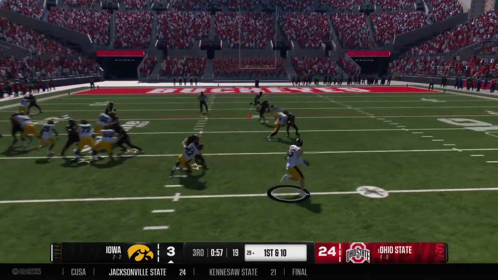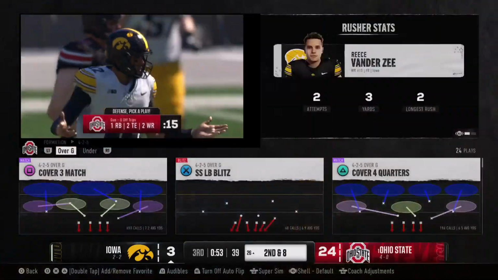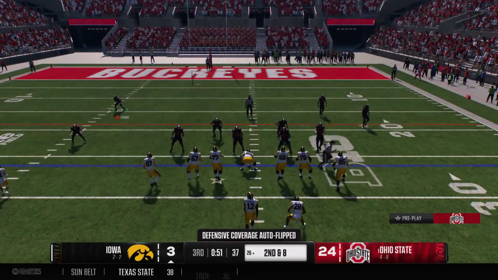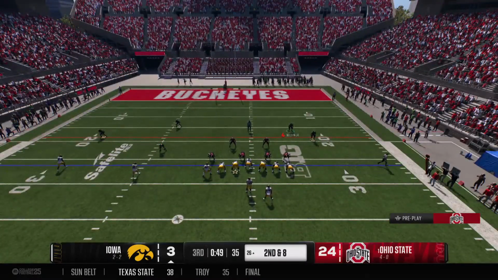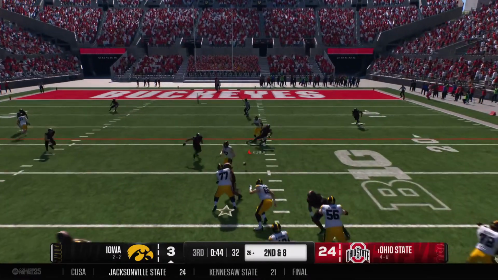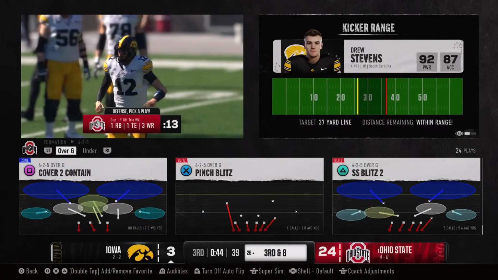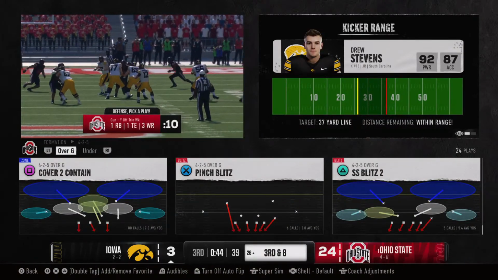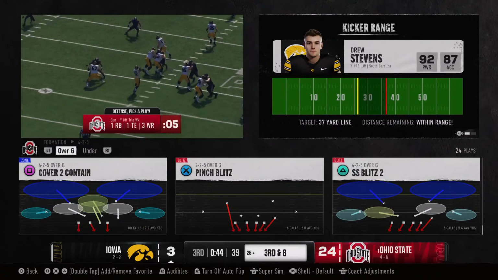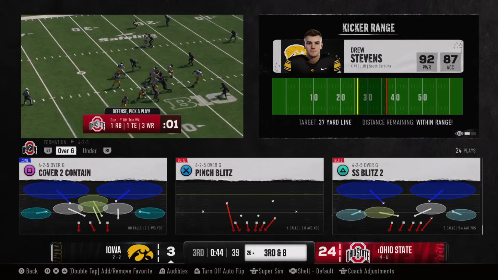It was an incompletion. He could have done a better job, I think, throwing the ball to his receiver and maybe making it where it's more of a 50-50 ball where he can make a play. Defense gets the big stop. Now on second down. He's looking to throw. Reacted well to the tip, but just couldn't squeeze the football. Instead of the turnover, it'll be third down. Well, that's just great awareness by the defense, locating the quarterback and knowing they can't get the sack. Just someone's got to get their hand in the air and knock it away.